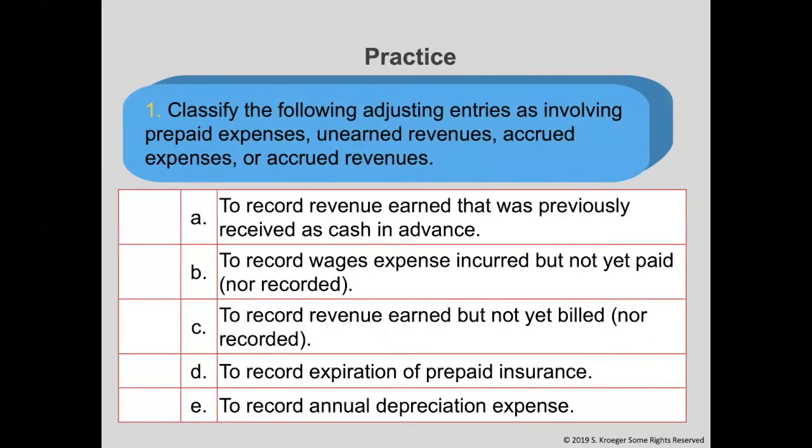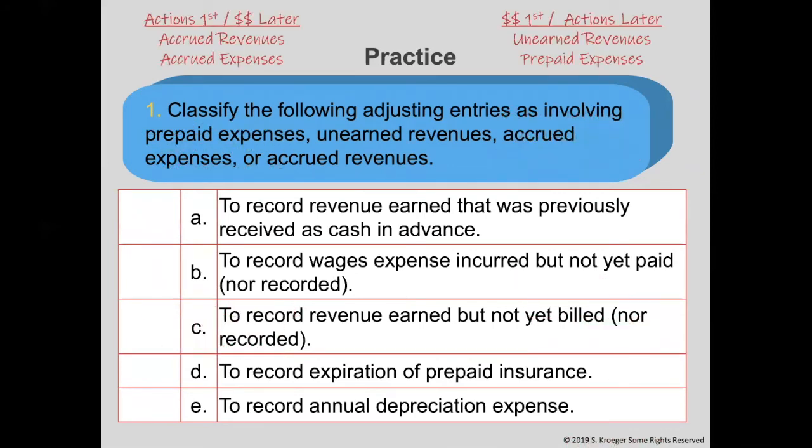This is classwork problem number 1. Remember to download the Word document and fill it in as we go. For problem number 1, classify the following adjusting entries as involving prepaid expenses, unearned revenues, accrued expenses, or accrued revenues. I put my hints at the top here for reference. This is just my way to remember which is which, and you can remember it a different way if you want. We have the accruals here, which is actions first, dollars later, and we have the deferrals on the right side, which are dollars first, actions later.